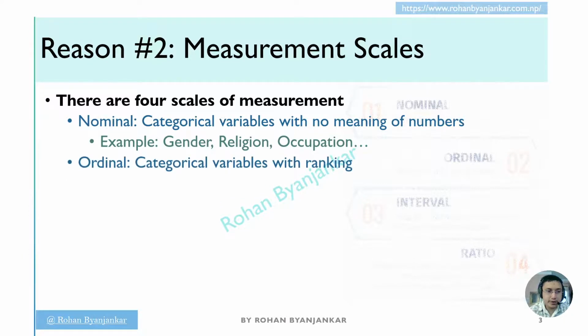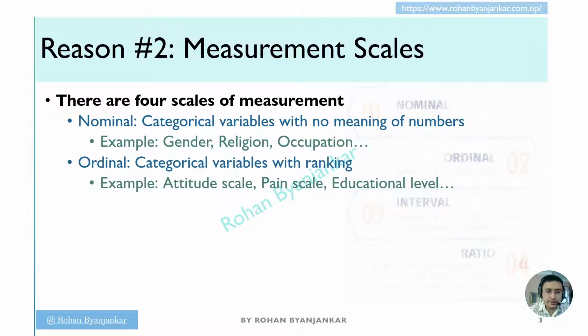Second is the ordinal scale. It is categorical variables with ranking. It is similar to nominal, but here numbers have some meaning. They are ranked. The best examples are attitude scale, penny scale, Likert scale, and educational level.